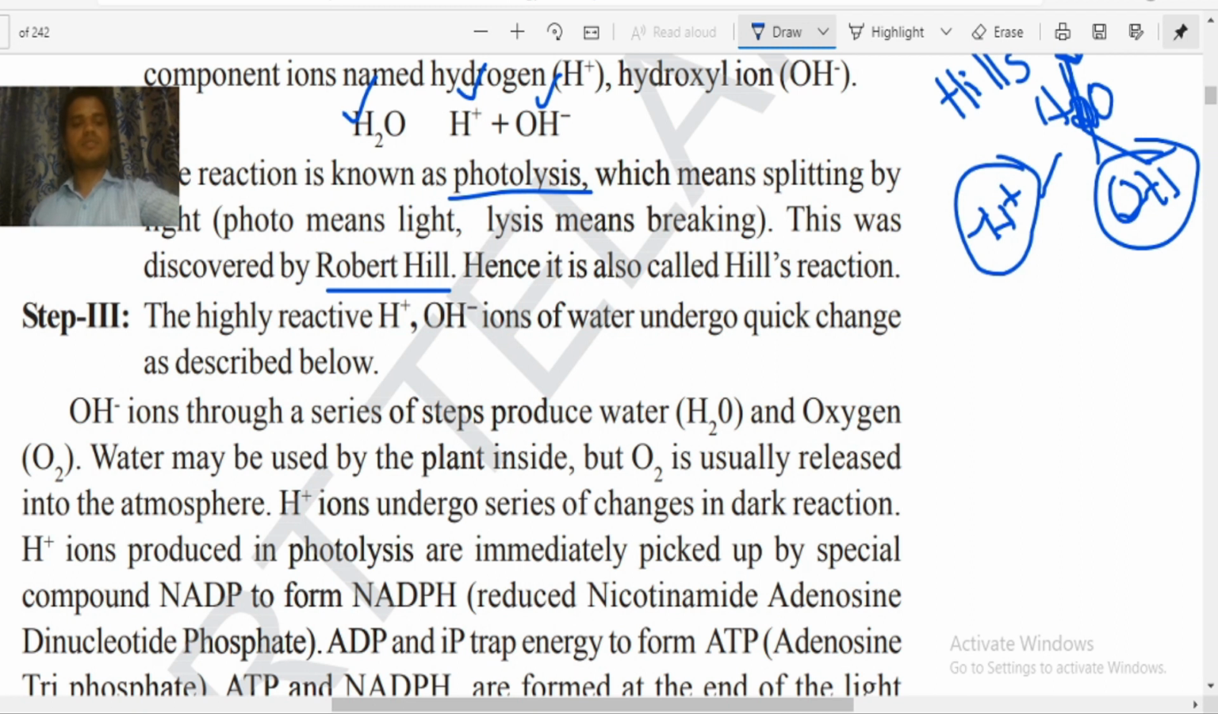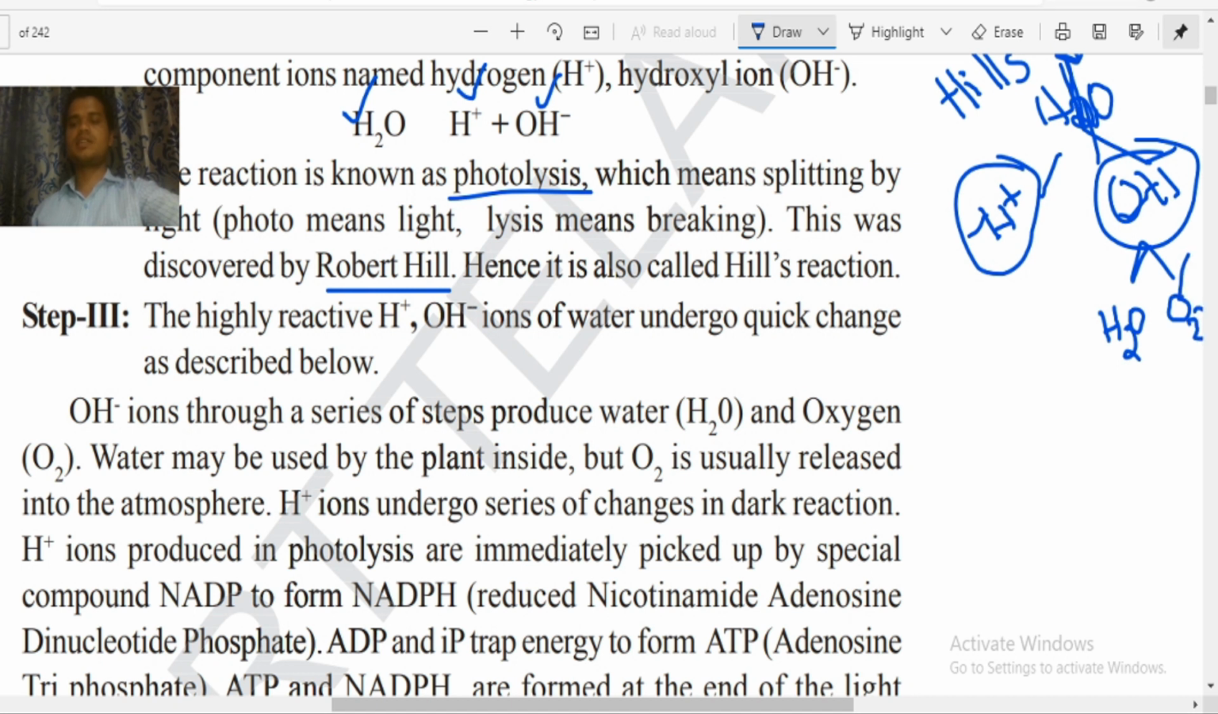Okay. Now OH minus, through a series of steps, produces water and oxygen. Water may be used inside the plant and oxygen is usually released out into the atmosphere. Now let us discuss the OH minus. What is the next step of OH minus? OH minus will be converted into water and also oxygen.